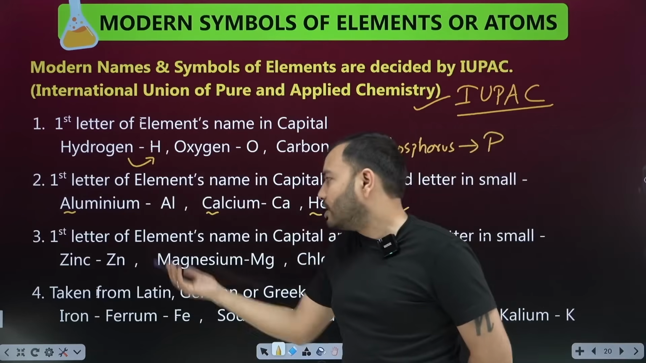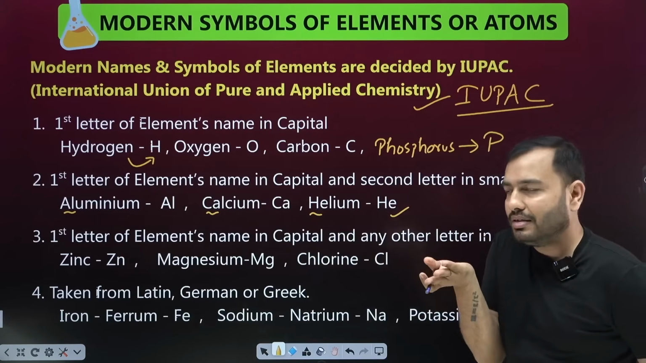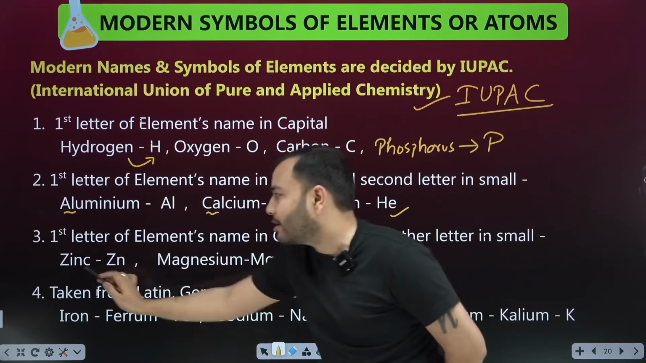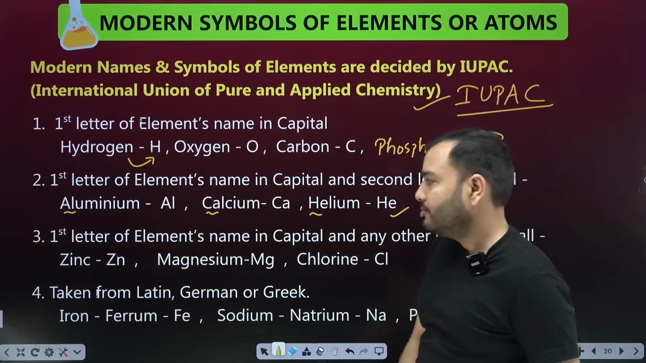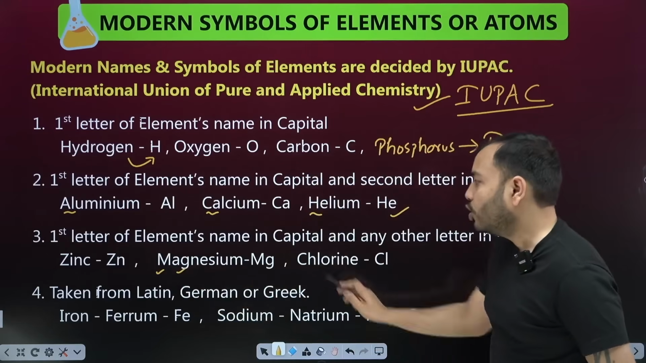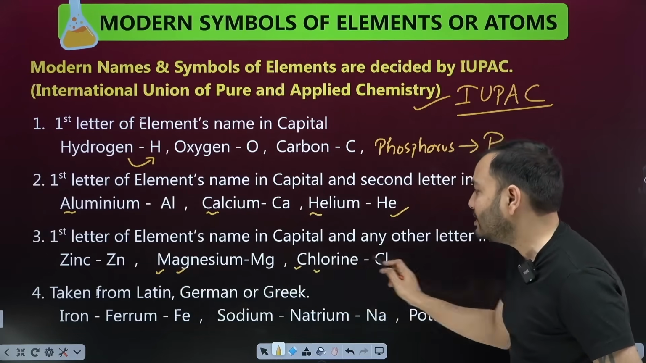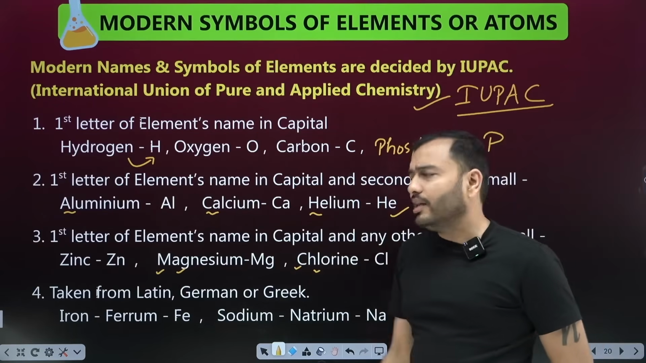What was the third method? The first letter of the element's name is capital, and for the second, take any letter. There was no fixed method. For example, zinc: first Z, then N was taken from Zn. Magnesium: M was taken from here, g from here, so capital M small g. Chlorine: C was taken from here, l from here, so capital C small l. So names of different elements are formed like this in different ways.